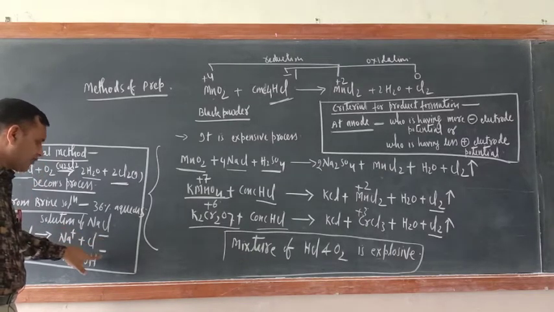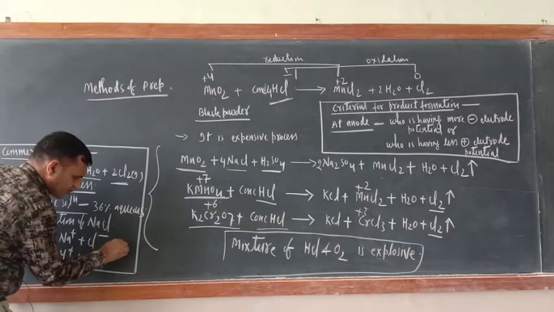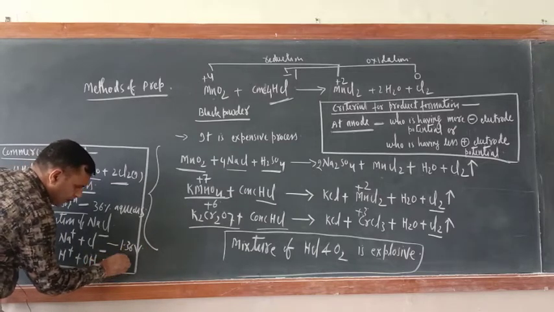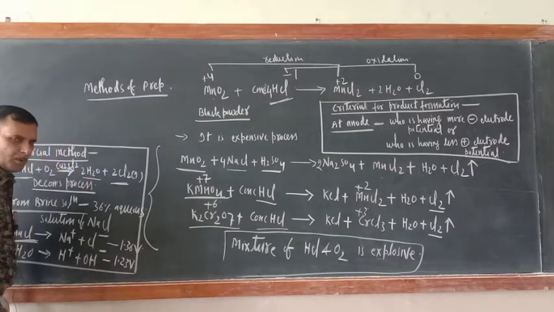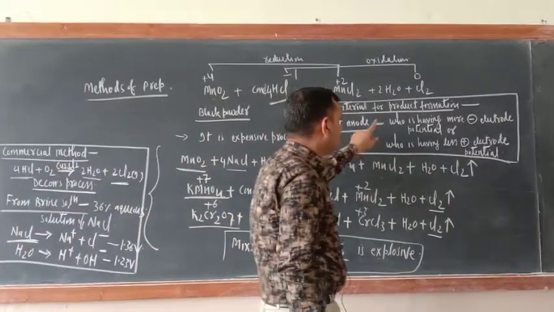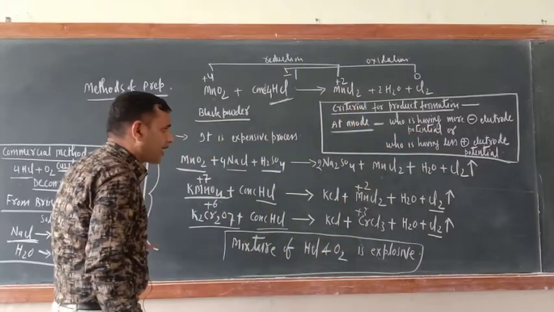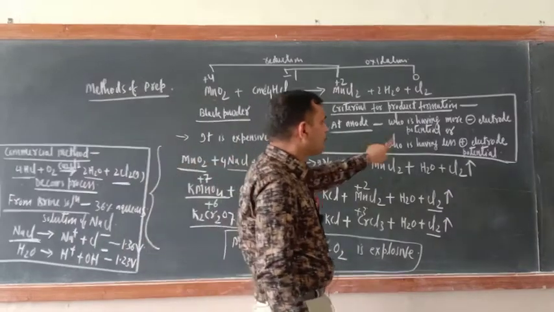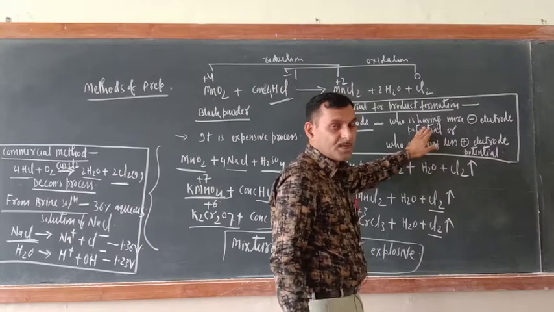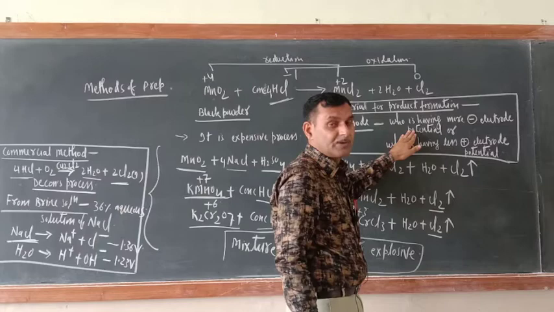That is Cl negative ion and OH negative ion. Cl negative ion electrode potential is 1.36 volt and OH negative ion is 1.23 volt. Okay. So towards the anode, who is going? Who is having more negative electrode potential, or who is having less positive electrode potential? Both things are the same. This is the criteria for the product formation at respective electrodes.